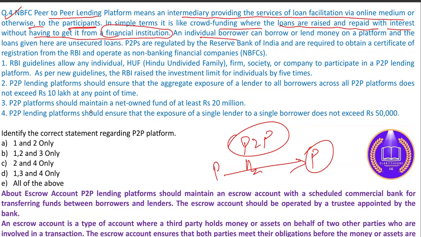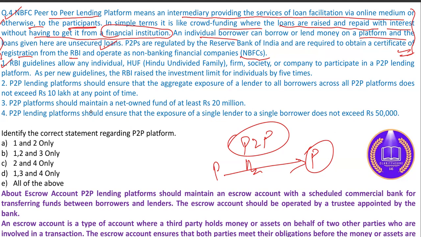An individual borrower can borrow or lend money on a platform, and the loans given here are unsecured loans. P2P platforms are regulated by RBI and are required to obtain a certificate of registration from the RBI and operate as non-banking financial companies. So this statement itself provides lots of information. Go through this statement 2-3 times so that you can understand it more clearly.